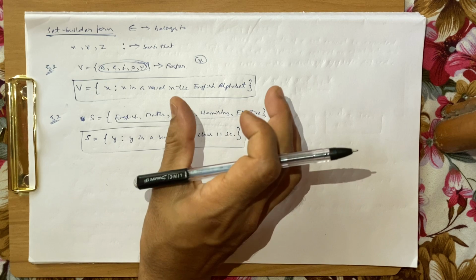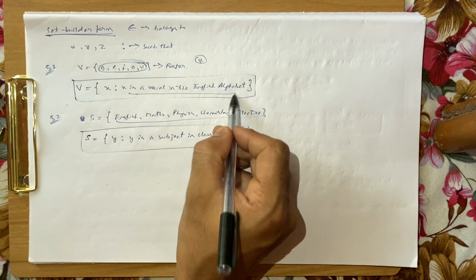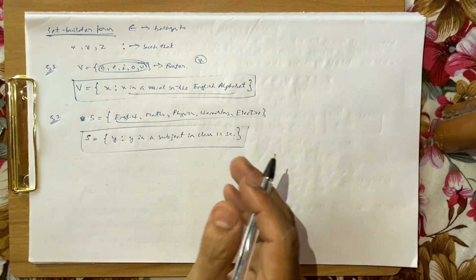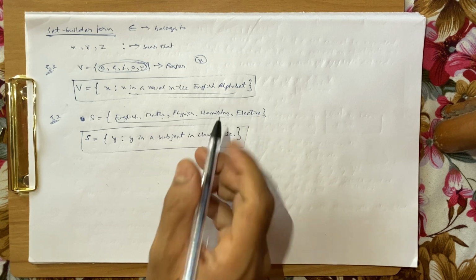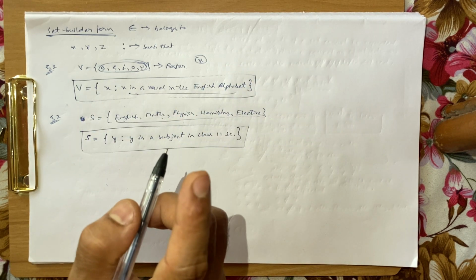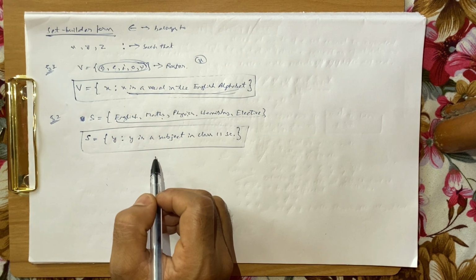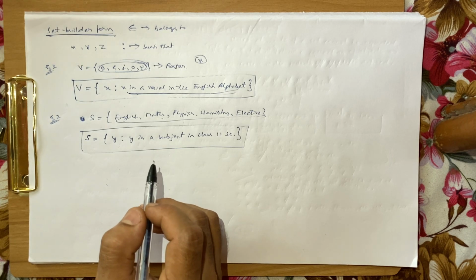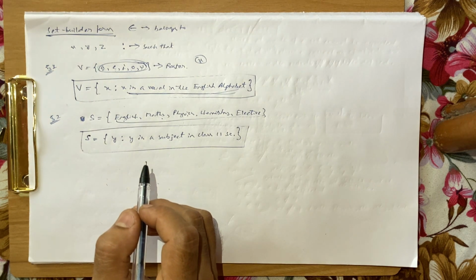You suppose each element to be x for some time and define the common nature of each of the elements. Here each of the elements had a common nature that it was a subject of class 11. Each of the elements had a common nature that each of them is a vowel in the English alphabet. So you write the statement, okay. So this is how we represent the set in the set builder form. I hope that all of you have got to understand this.